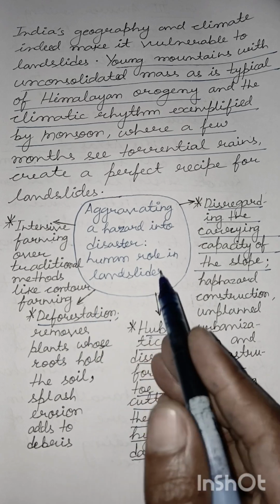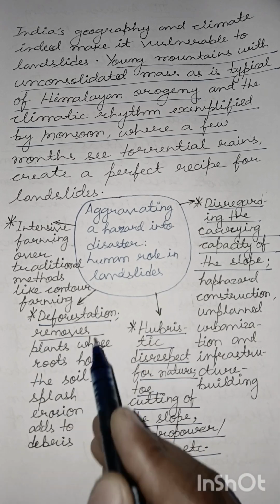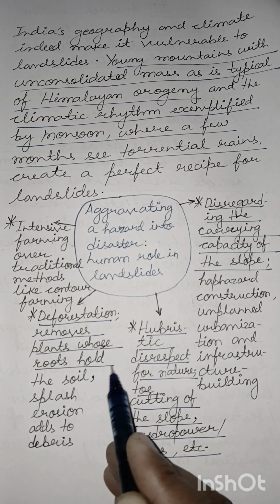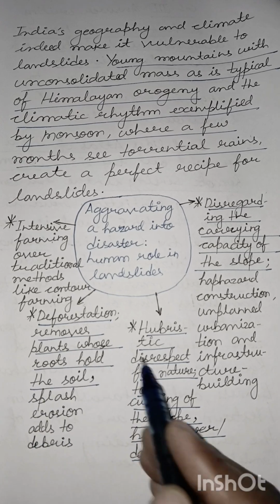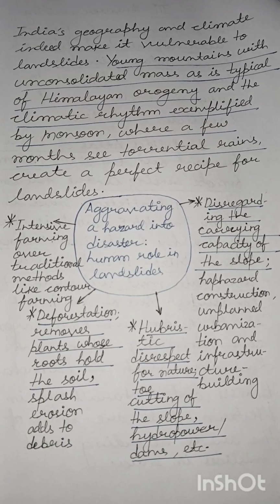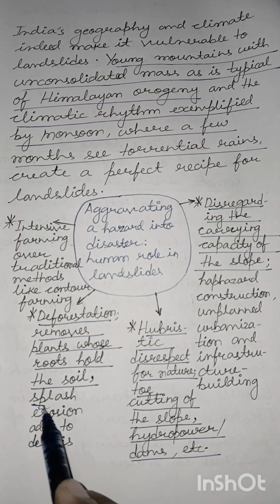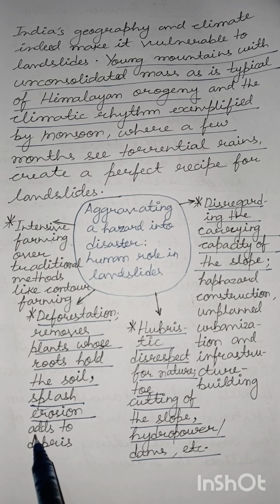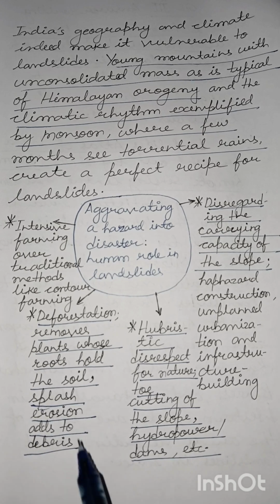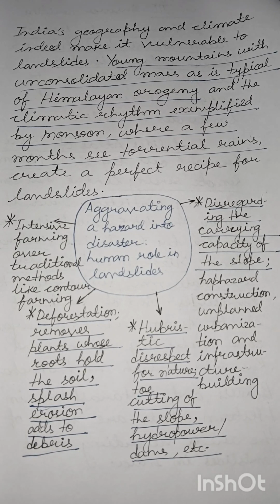It can feed into landslides because it removes plants whose roots hold the soil. You can understand very well that tree roots grip into the soil. In that manner they consolidate the soil and prevent landslides. Similarly, splash erosion, which all adds to debris. What splash erosion means is that when there is rainfall, the force of the rainfall would lead to some form of erosion of the soil. This is called splash erosion.